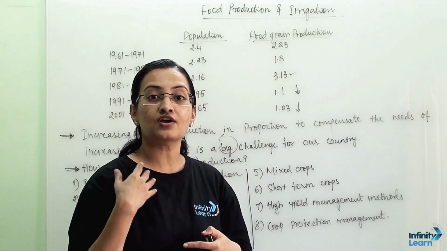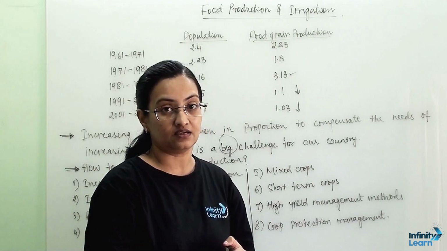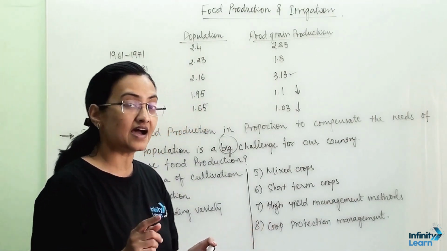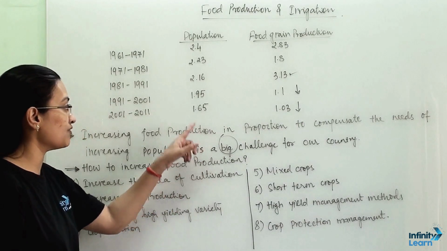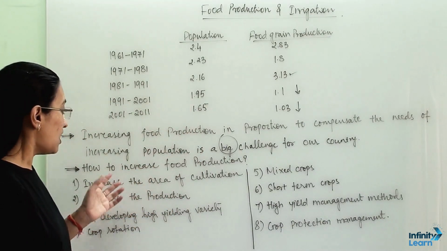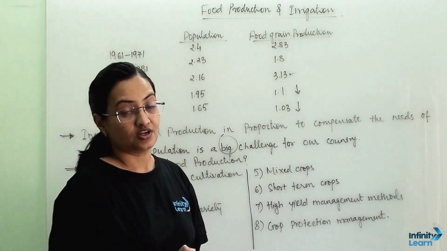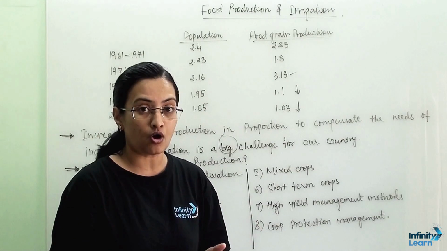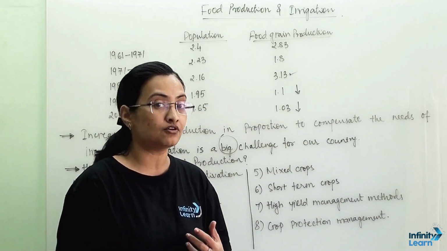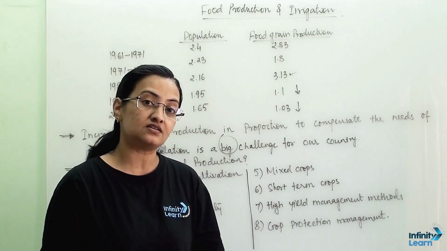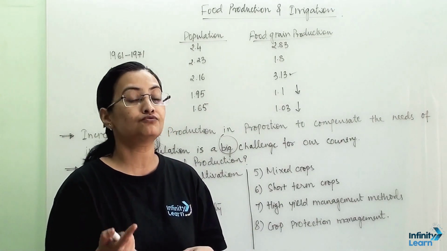We are not talking about exporting anything. At least we should fulfill our own people's need. That only is a big challenge when population rise is high. So how to increase food production? Now we know the reason why we need high yielding crops and why we need to increase our food production. Now we have to look at some of the factors which will help us to increase food production.